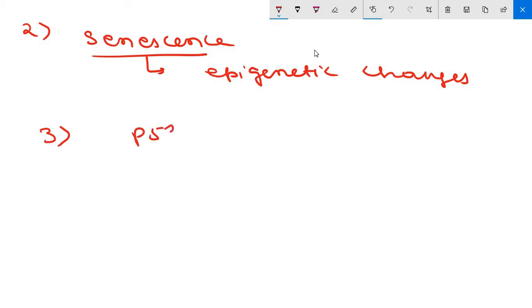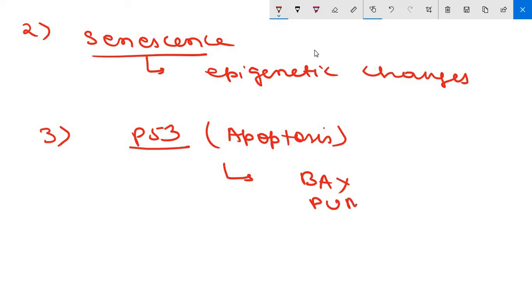Now the next one is P53 induced apoptosis. So apoptosis of cells with irreversible DNA damage is the ultimate protective mechanism against neoplastic transformation. This is the ultimate protective mechanism. Okay, P53 directs the transcription of several pro-apoptotic genes such as BAX, PUMA, and they are believed to tip the balance in favor of cell death via the intrinsic pathway.